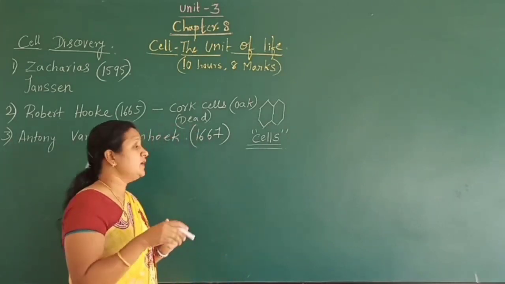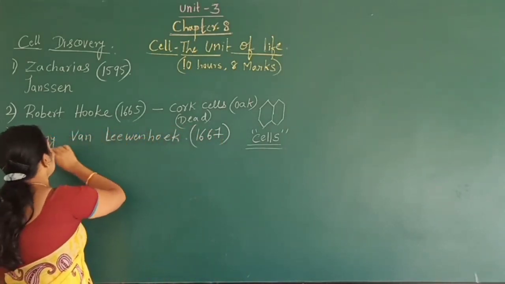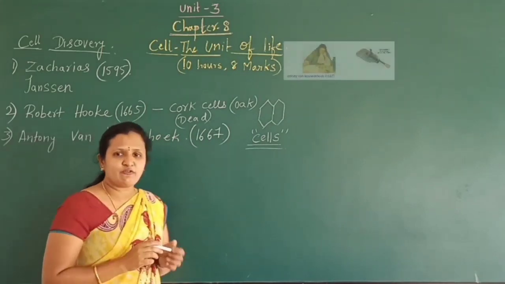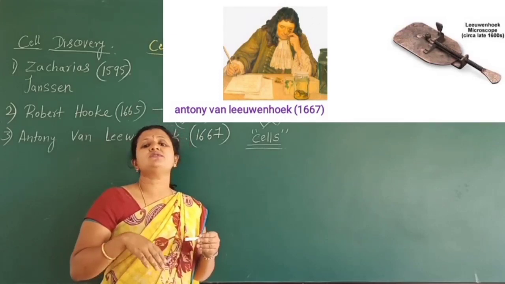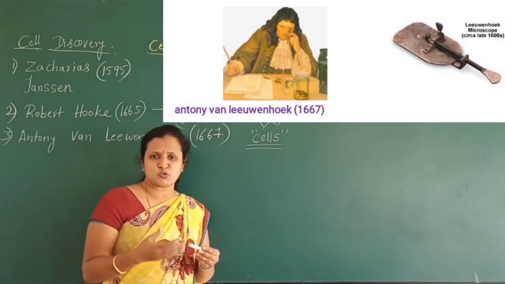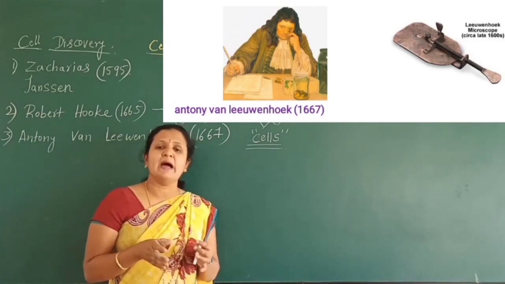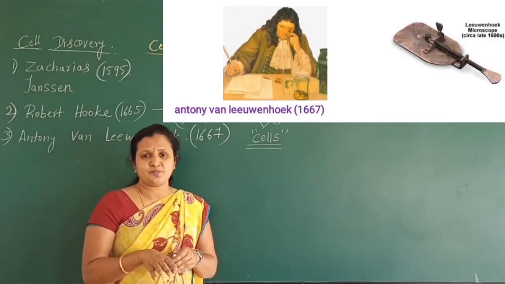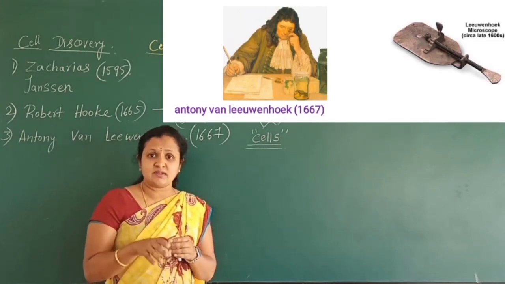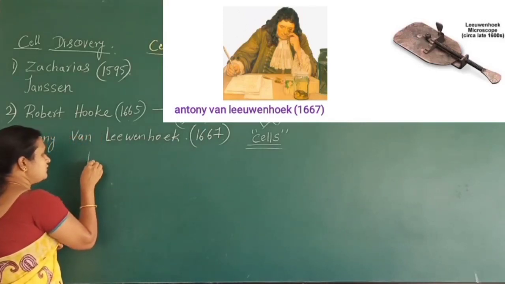And next, in the year 1667, another person called Antony van Leeuwenhoek, even he discovered his own microscope. As a result, he was observing things under the microscope. While observing, he was the first person to observe the living cells.